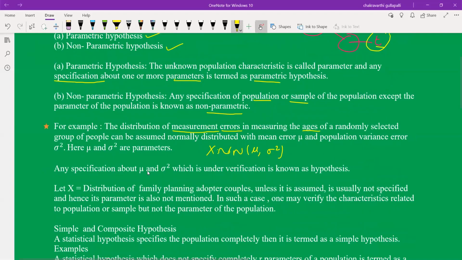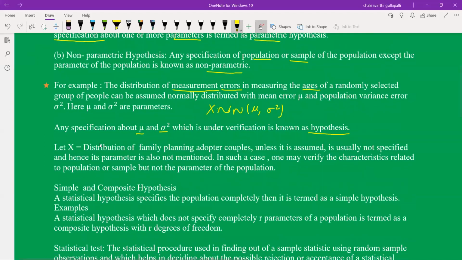Any specification about mu and sigma square which is under verification is known as hypothesis. Any specification about mu, for example, mu is equal to mu naught, sigma square is equal to sigma naught square. So suppose mu is equal to 40, sigma square is equal to 5. This is a valid statement. So any specification about mu and sigma square which is under verification is known as hypothesis.